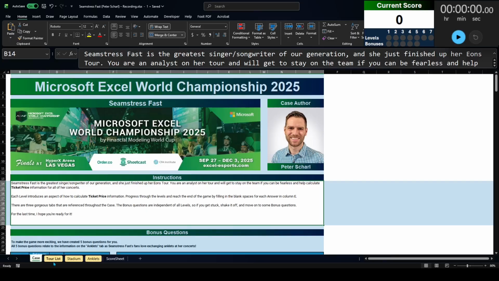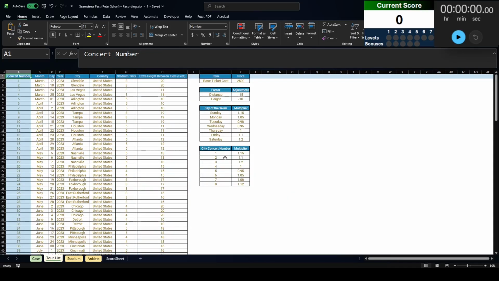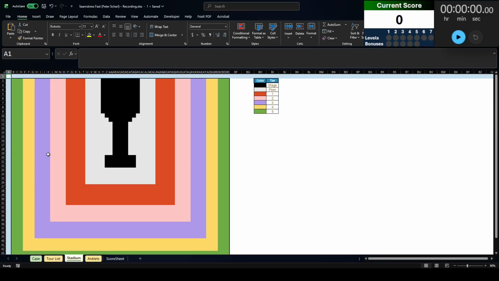And then we have several tabs here. So we have a tour list, a list of all the tours, the dates, the cities, and so on. We have a map of the stadium here, which we are going to use to help calculate ticket prices later. And then this is an interesting one.